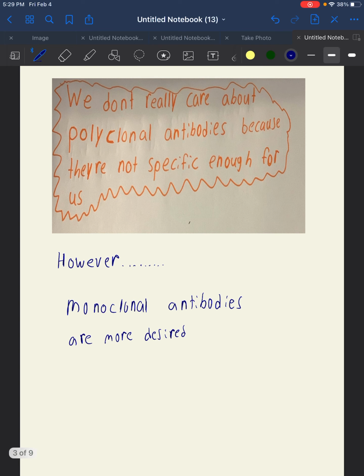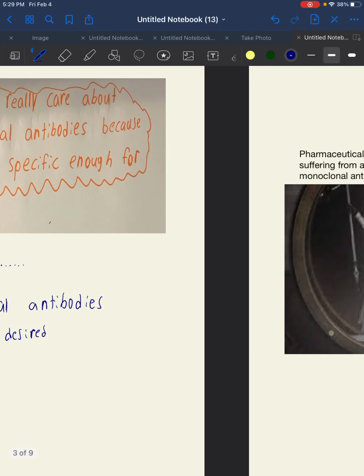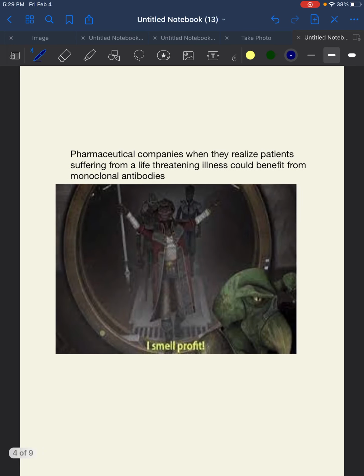Once again, we don't really care about polyclonal antibodies because they're not specific enough for us to use. It's basically just a bunch of random antibodies thrown at us. Monoclonal, once again, all attached to the same epitope, so they are actually highly desired in the biotechnology field. And pharmaceutical companies love monoclonal antibodies because they can make a lot of money off them, because monoclonal antibodies can be utilized to treat infections and help people that are actively infected by boosting their immune response.